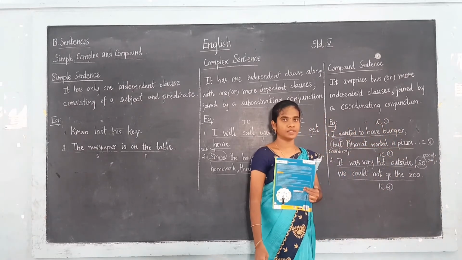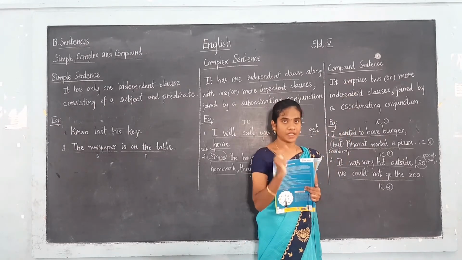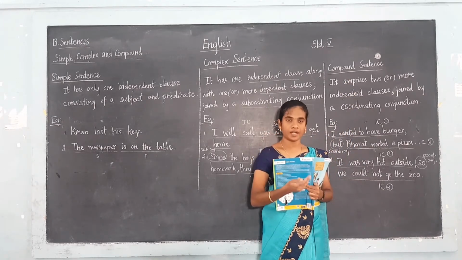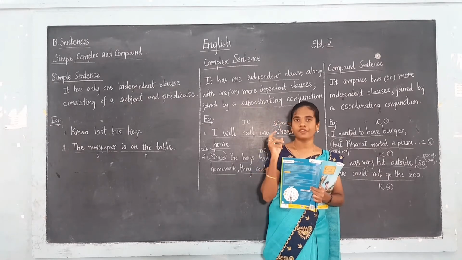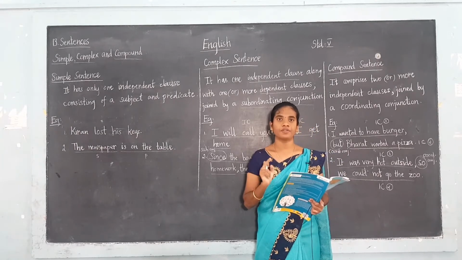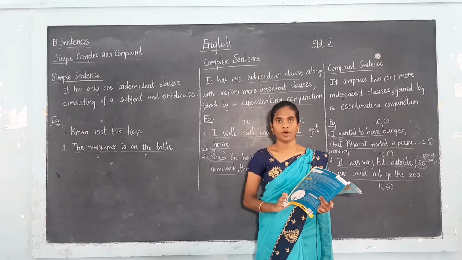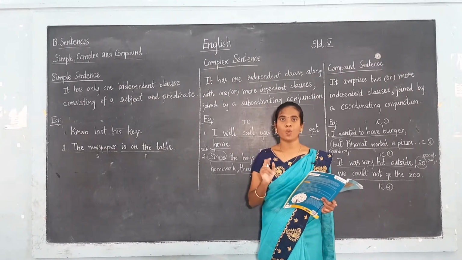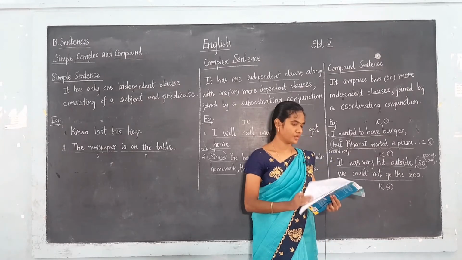Students, are you clear with this? In compound sentences we have two independent clauses. The two independent clauses are joined by a coordinating conjunction, that is FANBOYS. You have to look at the words: F for, A and, B but, N nor, S so, Y yet. You have to look at the words also.